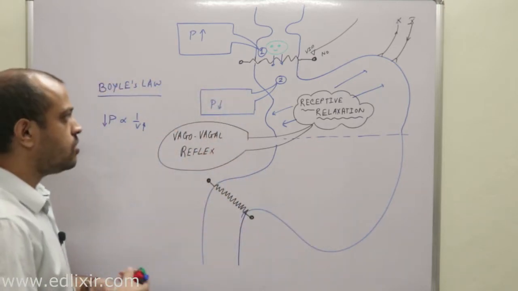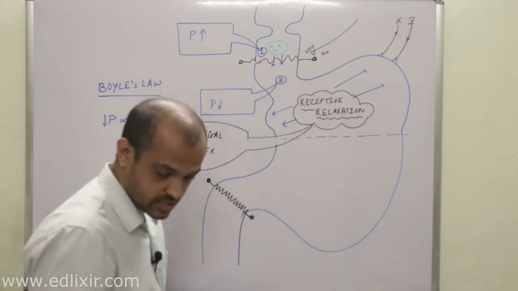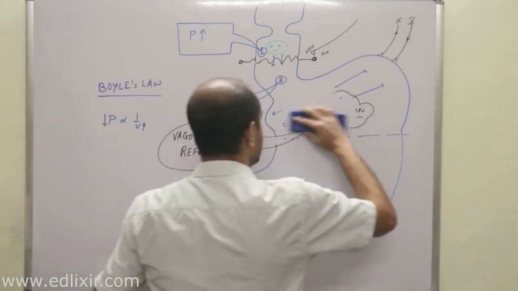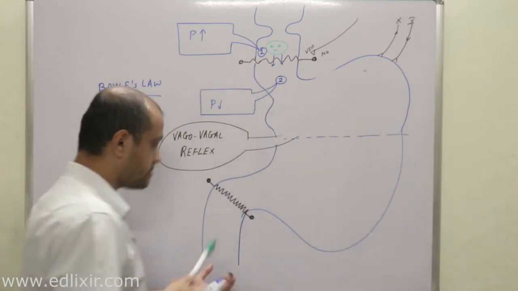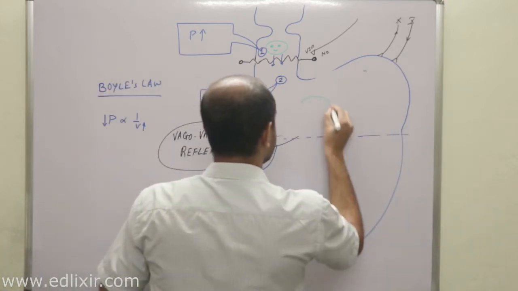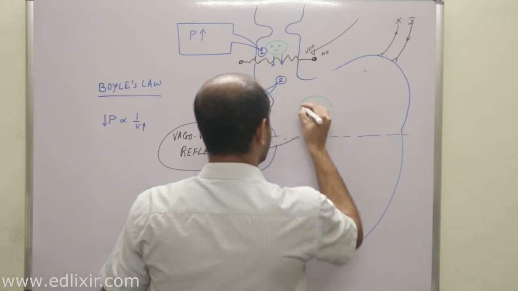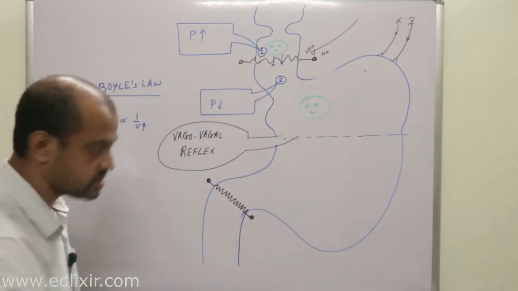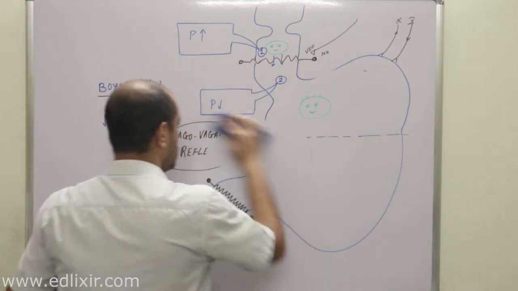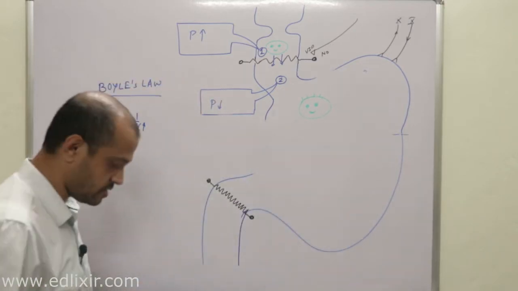Now, after this, what will happen? Suppose after this receptive relaxation, the food particles have now entered here. It's very happy, because it has been received with grand vagovagal reflexes. But a very important point you need to understand here: